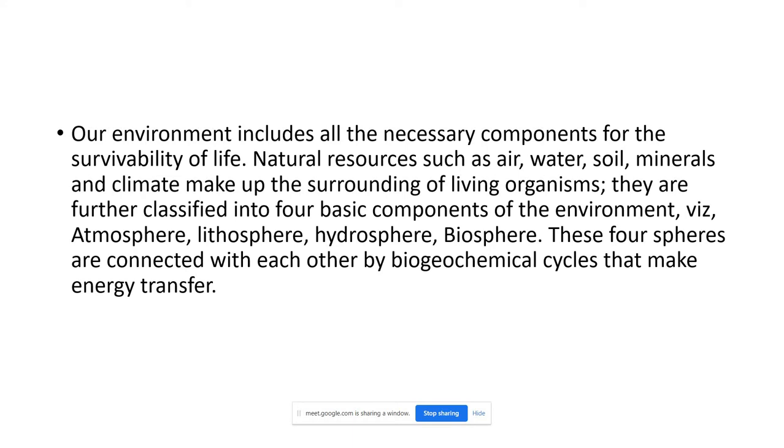Now today we will study some parameters: how productivity depends on these things. Obviously the producer plays the main role in productivity, because they start any ecosystem. In any ecosystem, interaction among these four components is necessary. I have already given you the example of the forest and pond ecosystem.